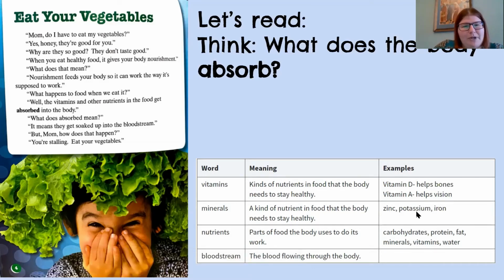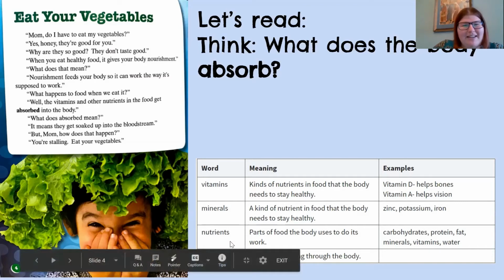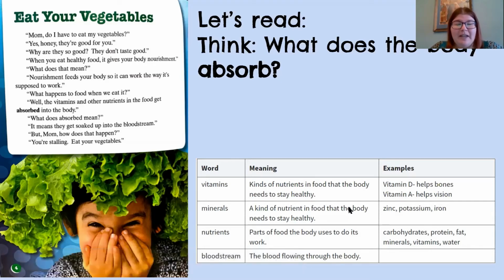And we keep hearing this word nutrients. What does that mean? Nutrients are parts of food the body uses to do its work. So examples are carbohydrates, proteins, fat, minerals, vitamins, and water. And the last part is bloodstream, the blood flowing through the body.